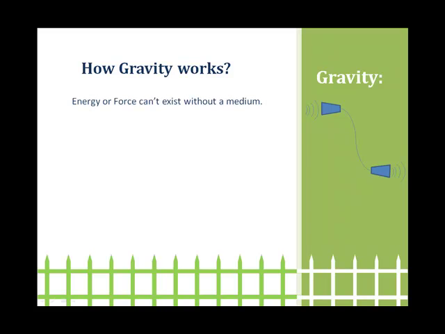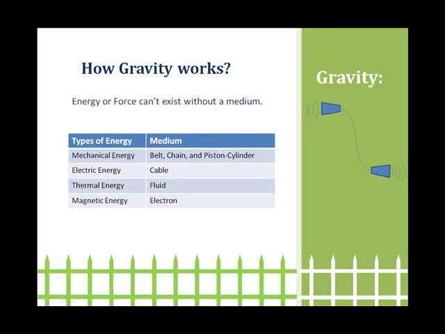Energy or force cannot exist without a medium. Types of energy and medium are shown in this table. Mechanical energy is transferred through belt, chain and piston-cylinder arrangements. Electrical energy is through cable, thermal energy is through fluid, and magnetic energy is electron movement. When we see all these things, definitely a question should rise: how about light and radiation? Light is known as energy without a mass. Let us see in the next video.